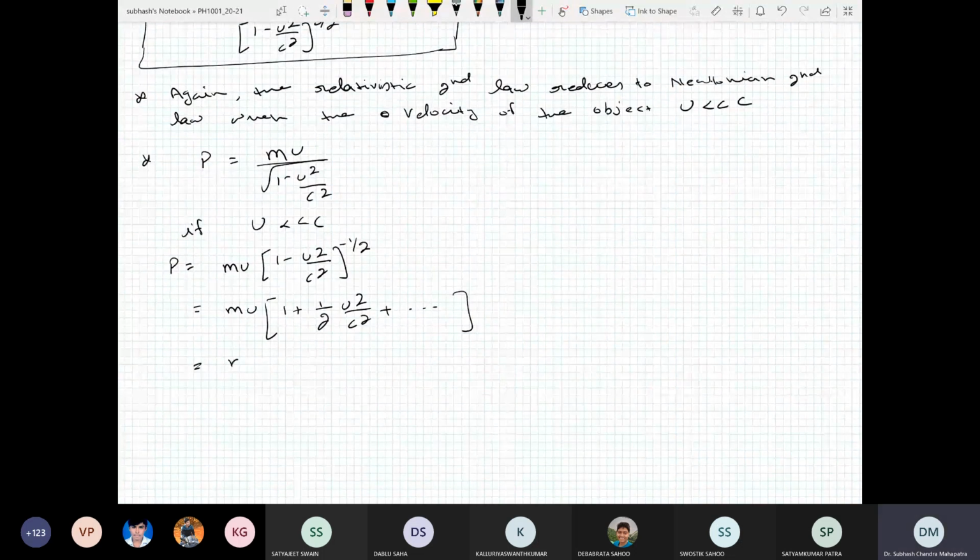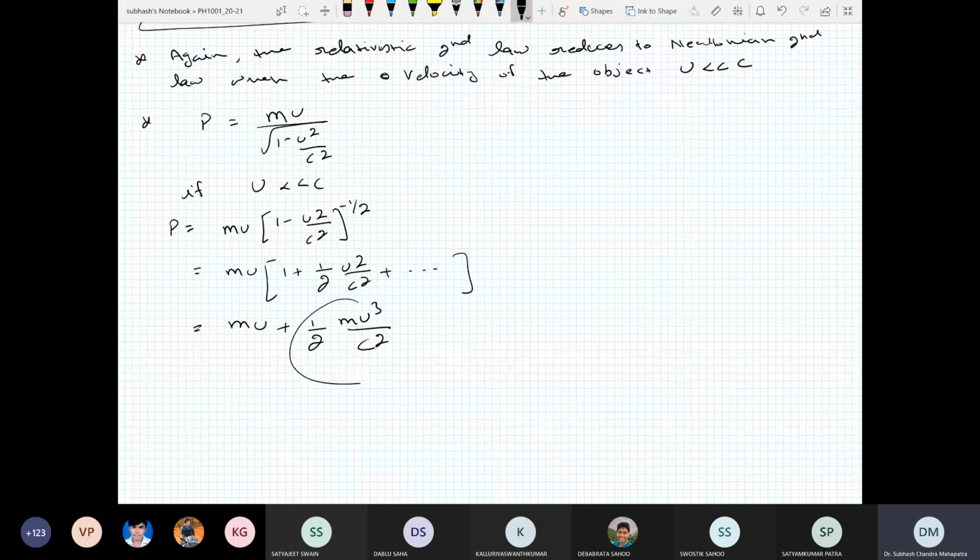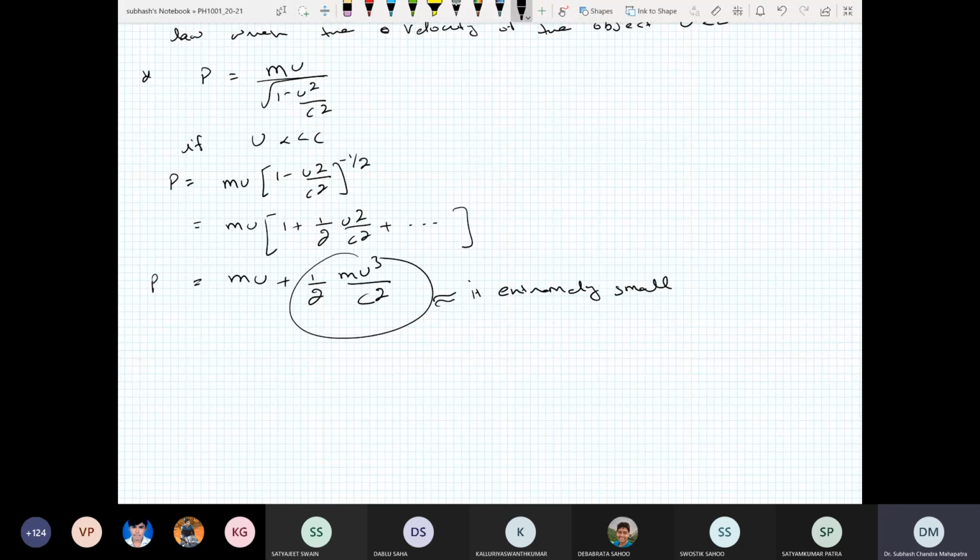So this is basically mu plus half m u cubed by c square. Notice that this term for daily life objects is extremely small. So that's why you can always use p equal to mu, because these higher order terms are extremely small.